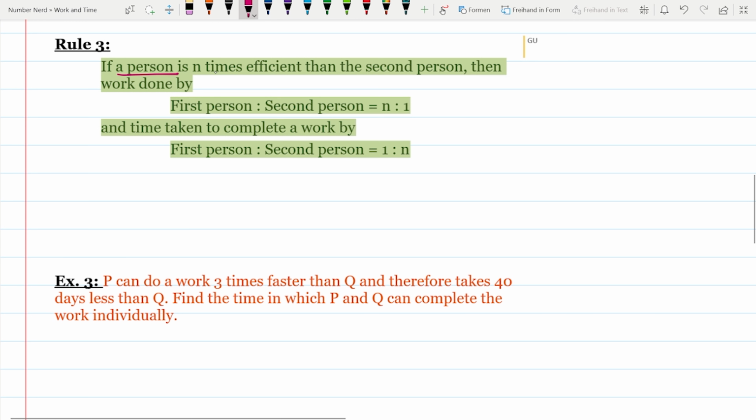If a person is n times efficient, here we have to understand the word efficient. Efficient means more work should be done in less amount of time.